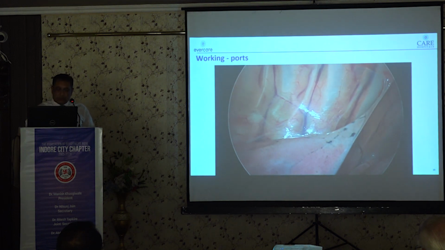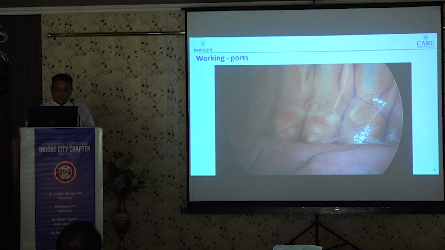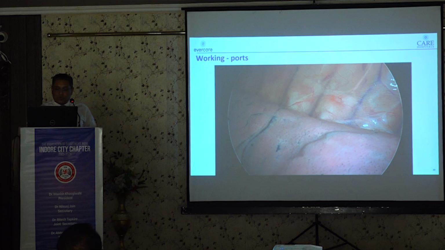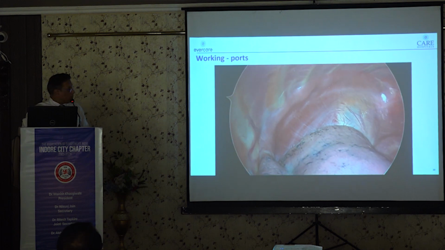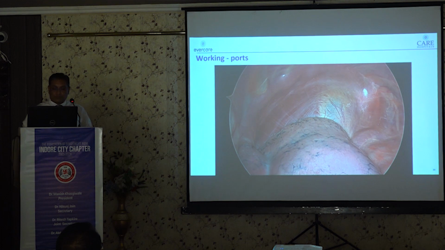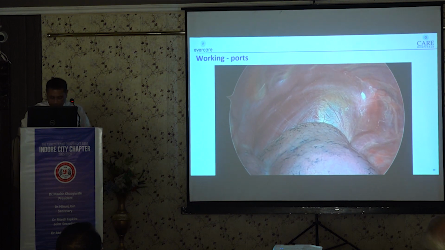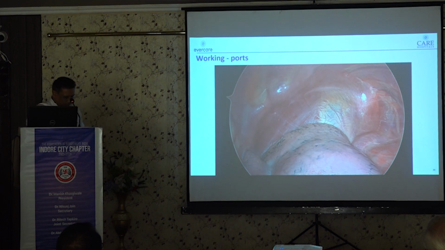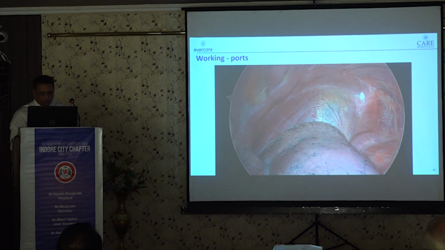Now the third working port, which is going to be in the lower thorax, we can put it under vision by avoiding injury to the diaphragm. So you can see that the diaphragm is there and the port is coming. This is the diaphragm and the port is coming adjacent to the diaphragm.